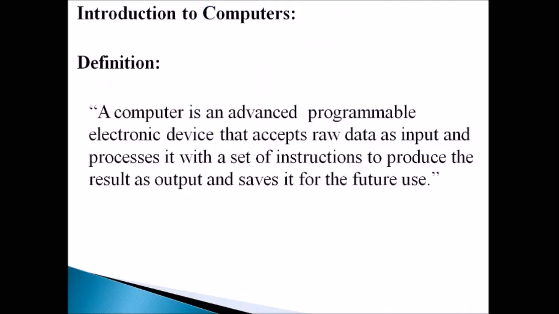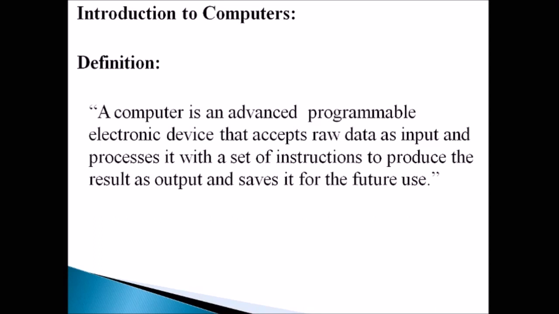First, we shall see what a computer is, how it can be defined. Okay, there is a definition for computer. A computer is an electronic device that accepts raw data as input. Raw data means unprocessed data. We used to say in our day-to-day life raw food, right? Raw food means uncooked food. Likewise, raw data is called unprocessed data.